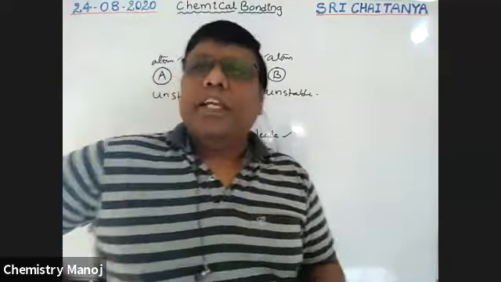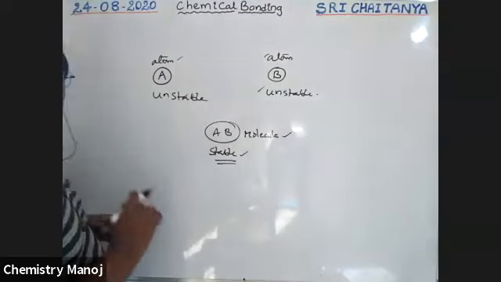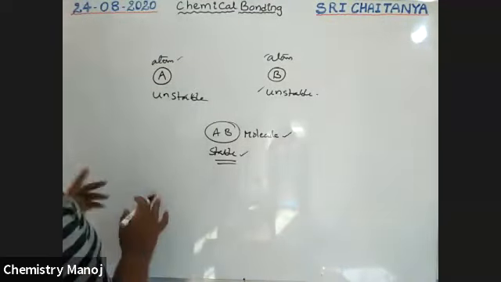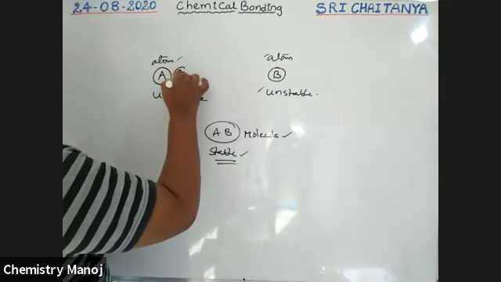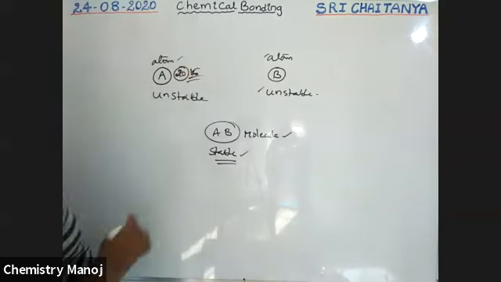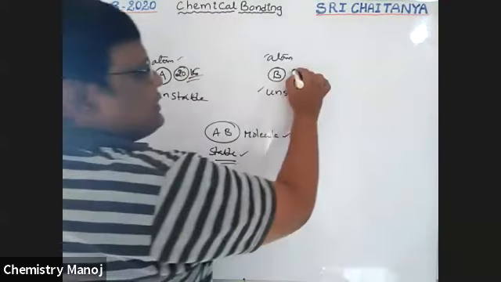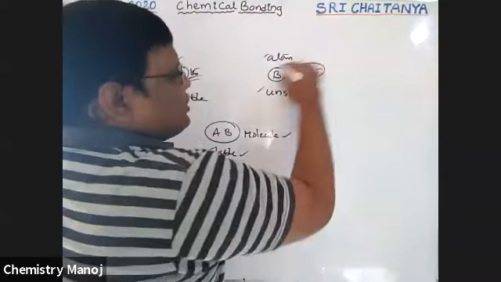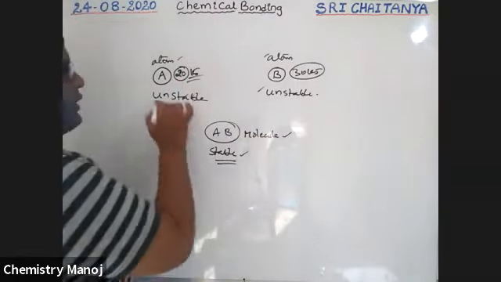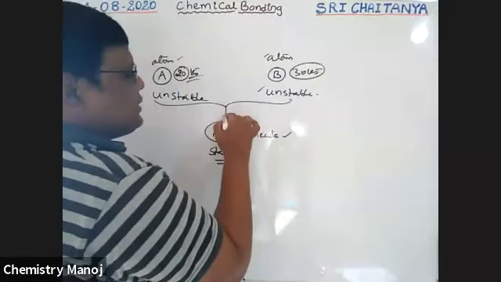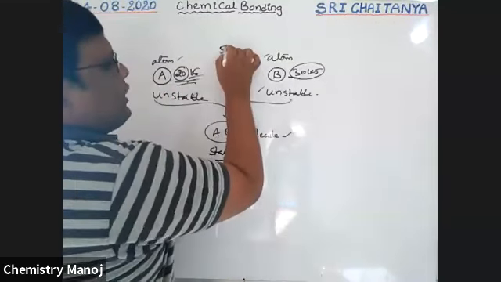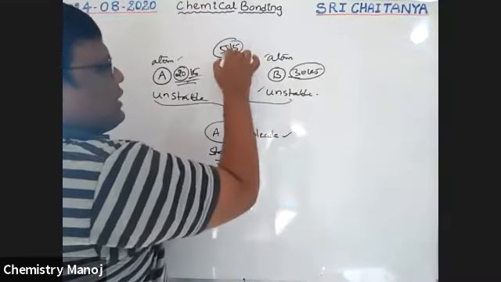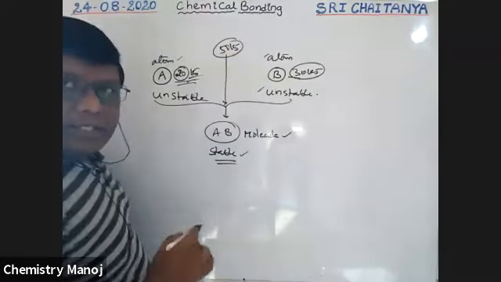For example, see here, boys. Here A has some energy, let it be 20 kilojoules. It is high energy. B has 30 kilojoules of energy, which is also high. When they combine with each other, they convert into AB. Here 20 plus 30, a total of 50 kilojoules of energy, is combined to form another substance AB.